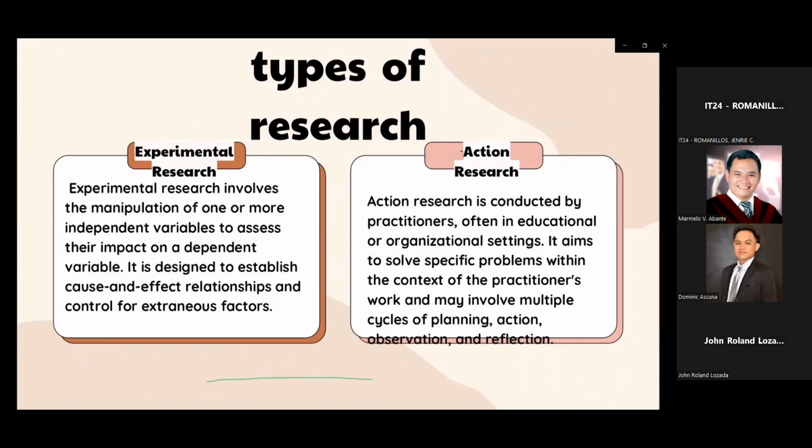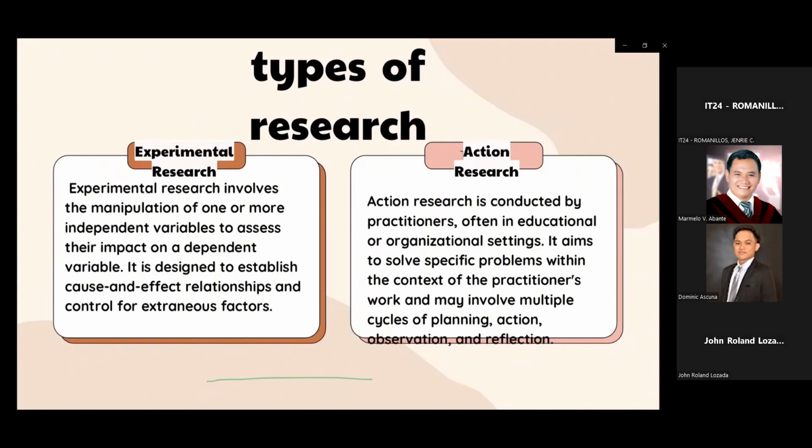The first one is the identification of a problem. Researchers and stakeholders identify a problem or challenge that requires attention and improvement. Planning: a research plan is developed outlining the research objectives, data collection methods, and intervention strategies. Action: researchers and practitioners implement the planned change or interventions in the real world context. Observation: data is collected through various means such as surveys, interviews, observations, or document analysis to assess the impact of the action taken.